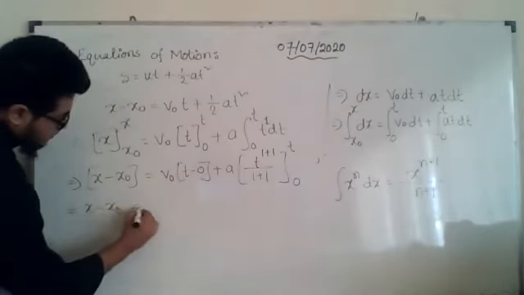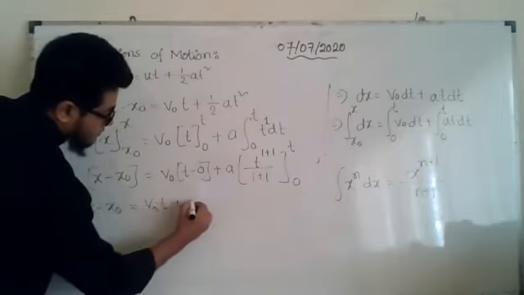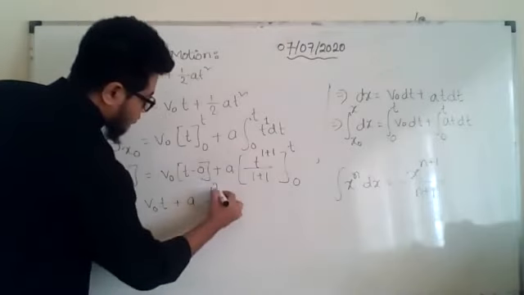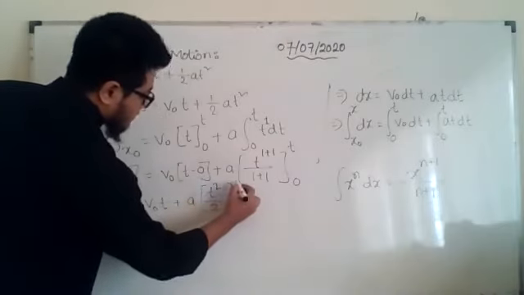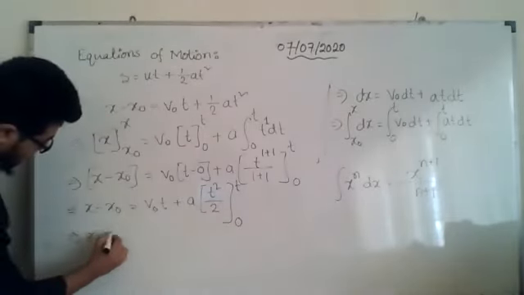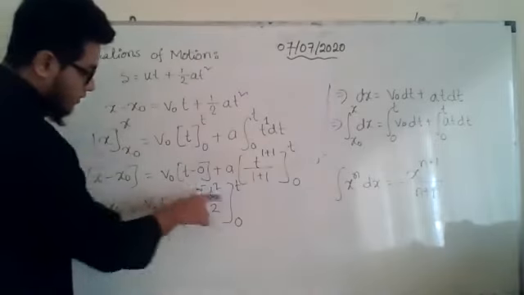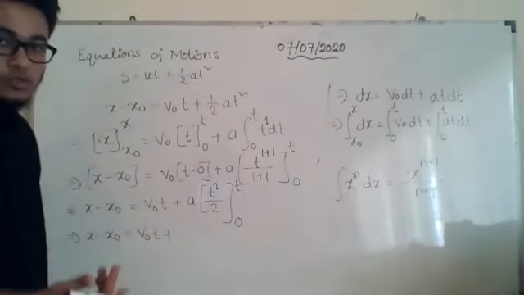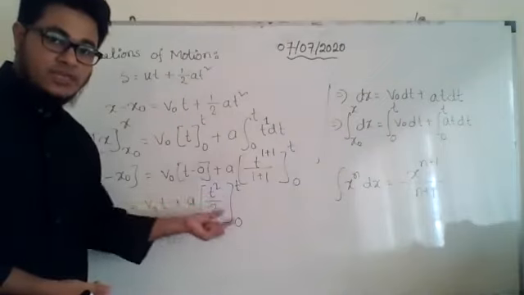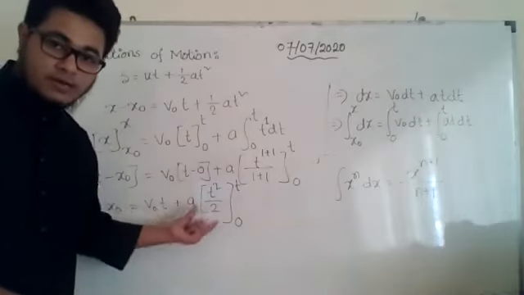x minus x naught is equal to V naught into t plus a, 1 plus 1 will be divided by 2, and t to the power 1 plus 1 will be t square, with t and 0 as the limits. So x minus x naught is equal to V naught t plus a. Here you can do two things: without bringing this half out, you can just replace the value of t and 0 here, or you can keep this 2 outside and then put the values.